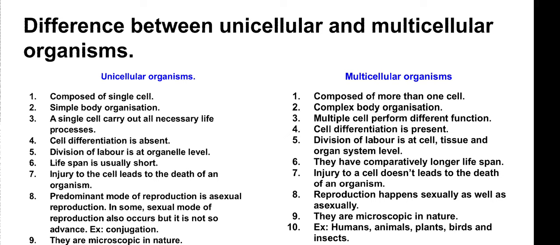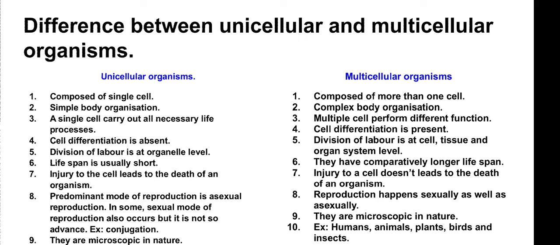See another point, point number 7. It is said that even damage to a single cell can lead to the death of that organism. Obviously, it is made up of only a single cell, so any damage to that one cell leads to the death of the organism. But this is not the same in a multicellular organism, because multicellular organisms are made up of millions of cells. Even if one cell gets damaged, the life processes continue, taken forward by the rest of the cells.